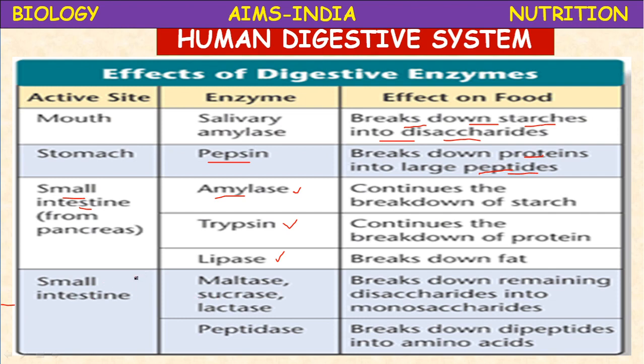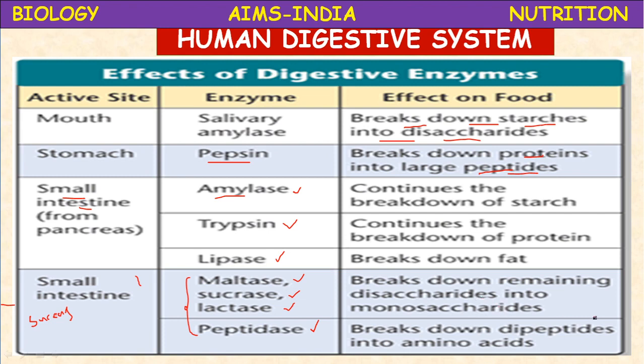The digestive juice released by the small intestine is called succus entericus. Succus entericus is the name for the enzymes present in the intestinal juice. It contains a group of enzymes: maltase, sucrase, lactase, peptidase, so different enzymes are present. They act on different substrates. What are the substrates?